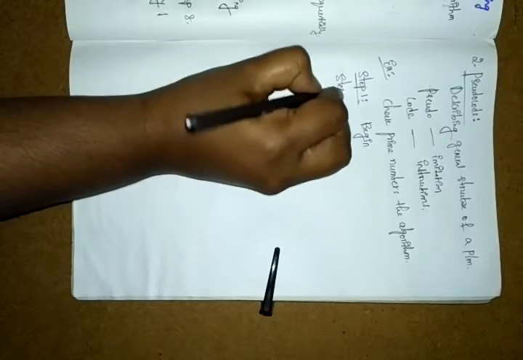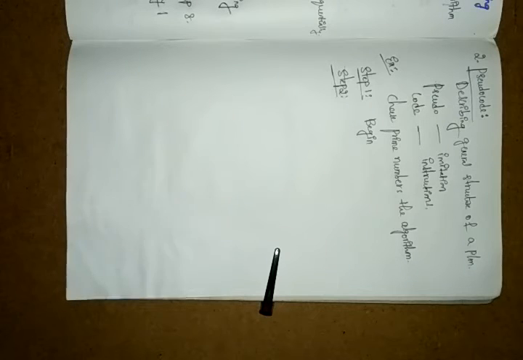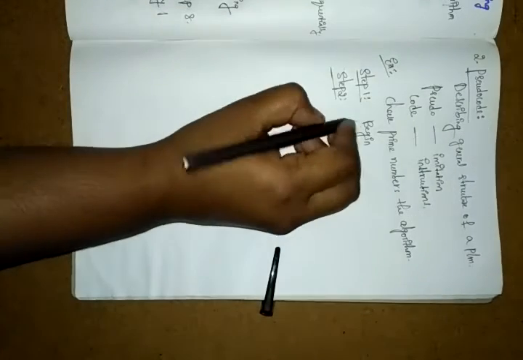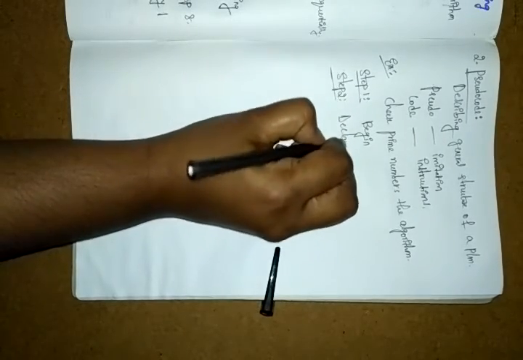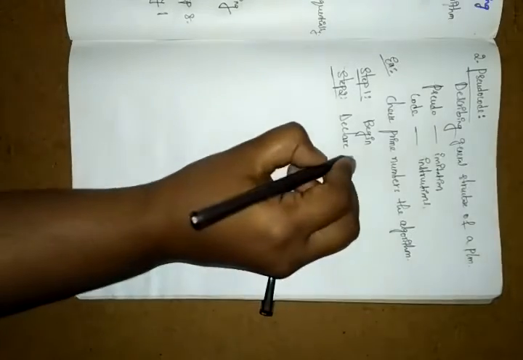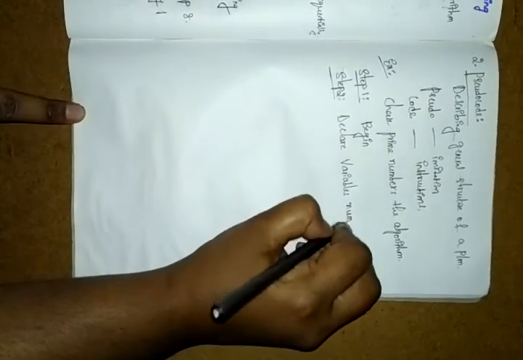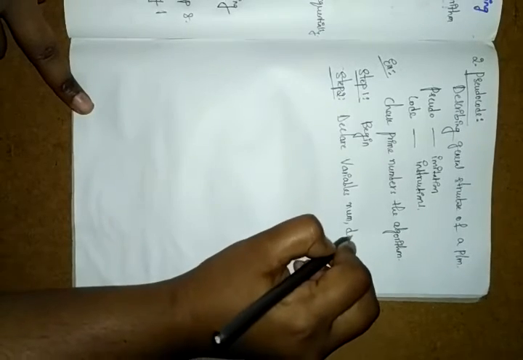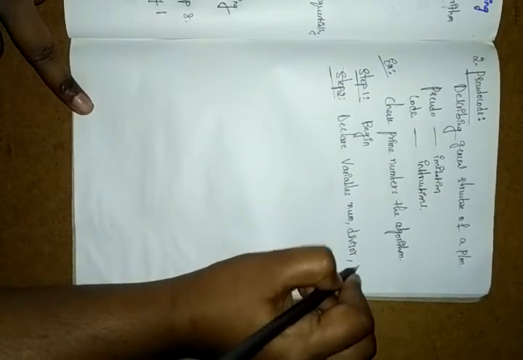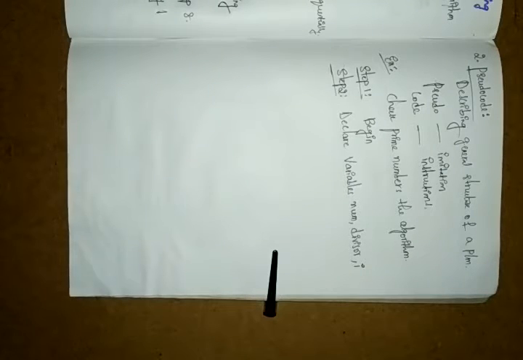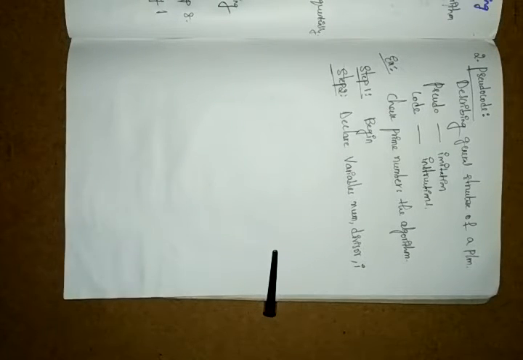Step 2. Here we took the topic of checking prime numbers, so you have to declare the variables for it. Here I am declaring the variables: number, divisor, and I. These are the variables that I am declaring.